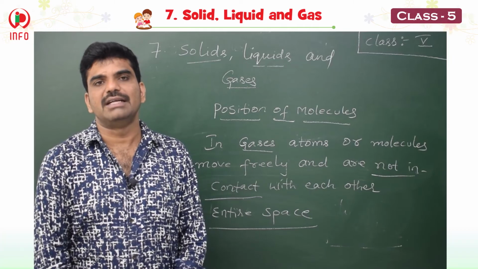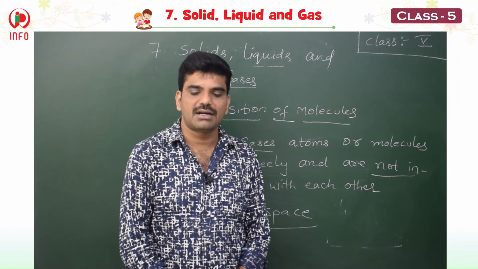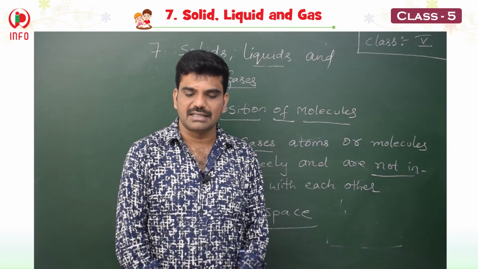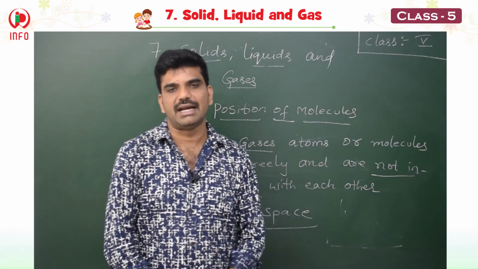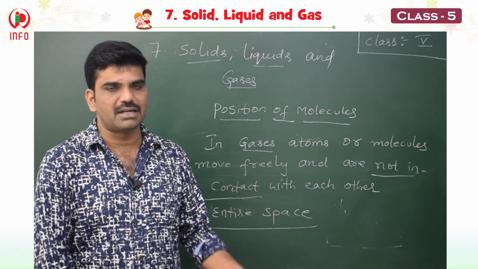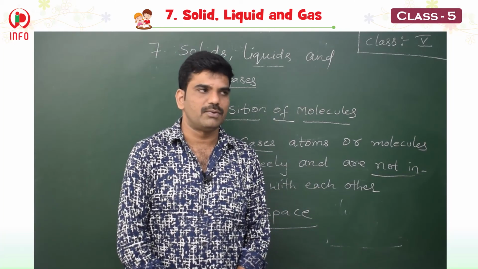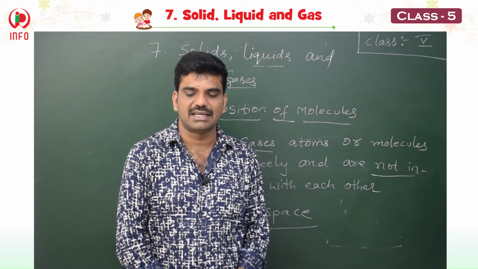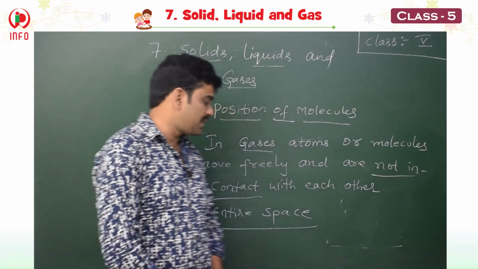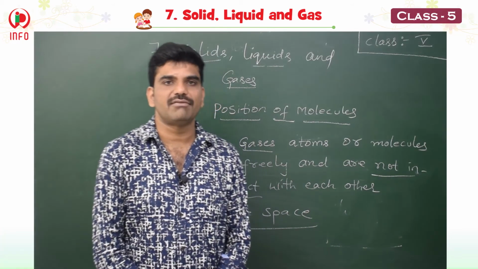That is why solids have a fixed shape, whereas in liquids, atoms or molecules move around, glide over each other. That is the reason liquids flow easily and can be poured into the containers. Containers are nothing but the bottles or the pots or whatever. In gases, the atoms or molecules are not in contact with each other. That is why gases move to take up the entire space available to them. So this is about the position of the molecules.